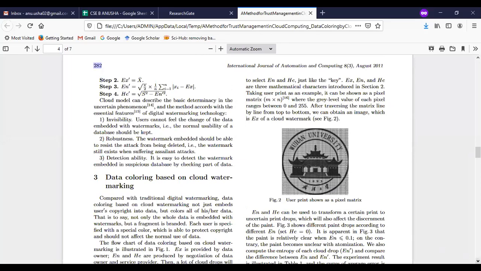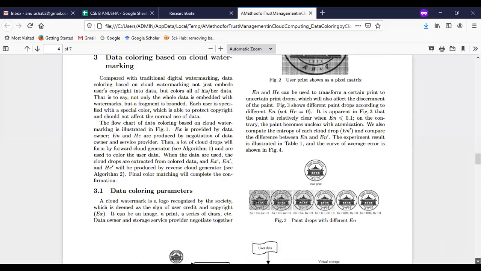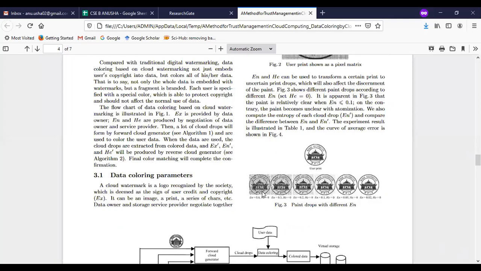Whenever I drop these clouds, it makes these things unclear. It makes the data hidden behind that thing. So for that, what I have to do is take these clearing steps. I want to decrease my value, so decrease the entropy value here. Here I am using 0.4. I want to use 0.3.